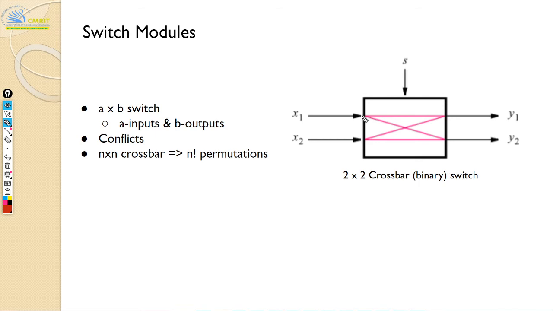So when x1 wants to talk to y1, it's going to connect this. Now if x2 wants to talk to y2, then there is no problem. Again, I'm going to connect this line. So now two transactions can happen in parallel, correct? Unlike in the bus, where when A was talking to B, C was not able to talk to D. But now if x1 is talking to y1, x2 can talk to y2. But now the problem is, can somebody say what is the problem?